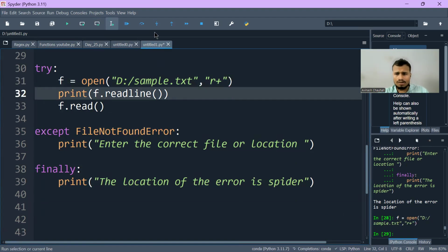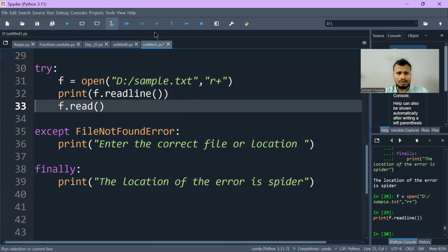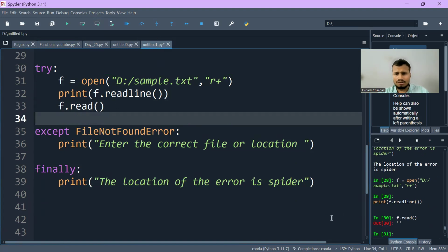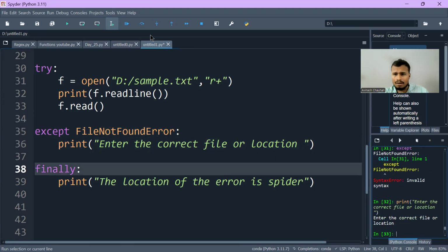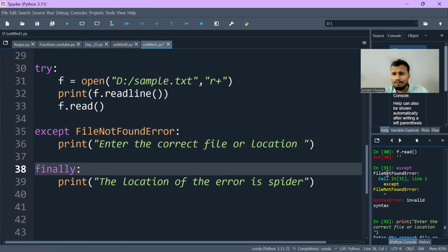If I execute this, you can see f.read. There is nothing inside my file, so it's showing a blank here. That means it's getting printed, and it will not go into the file not found handler.